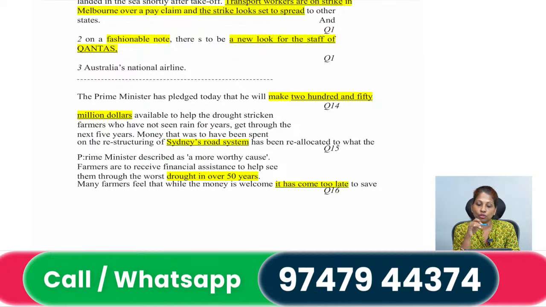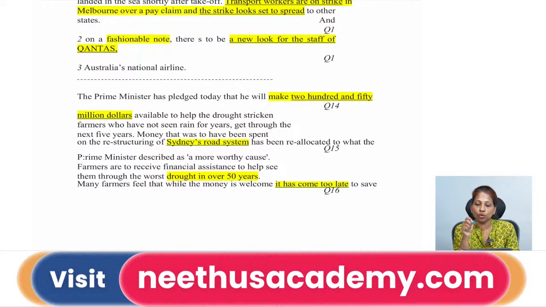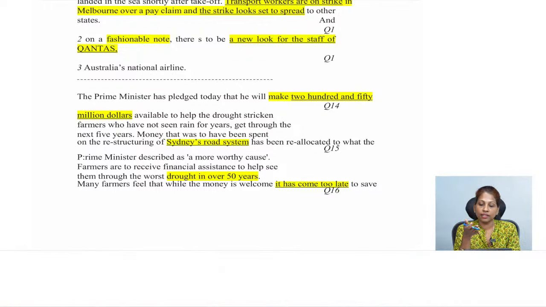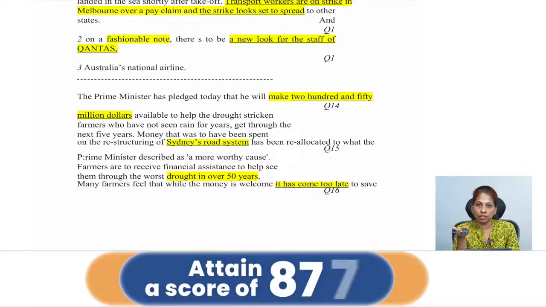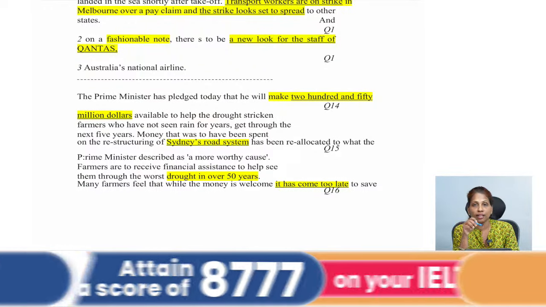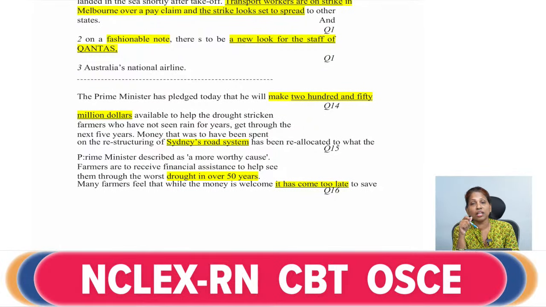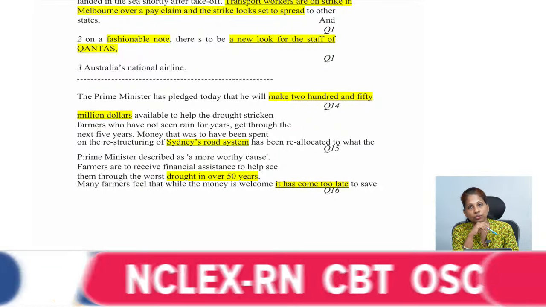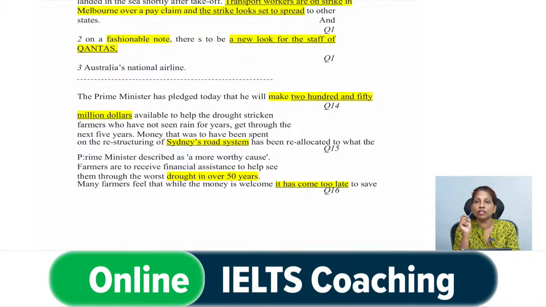The roads of Sydney were to be re-innovated or restructured with this money which is to be given to the farmers. However, what the Prime Minister has decided is that the farmers who are suffering because of drought, their need is more important as compared to Sydney's road structure. So, that is why he has reallocated. That means allocation was done for road maintenance, but that has been now given to the farmers. So, the money was for road maintenance or maintaining the road, Sydney's road system.